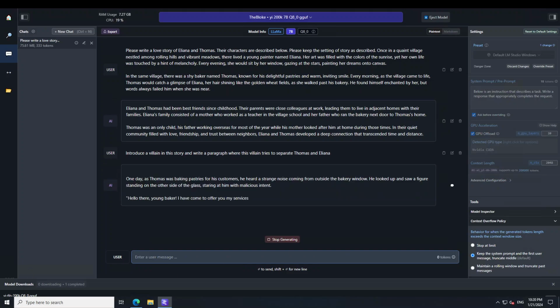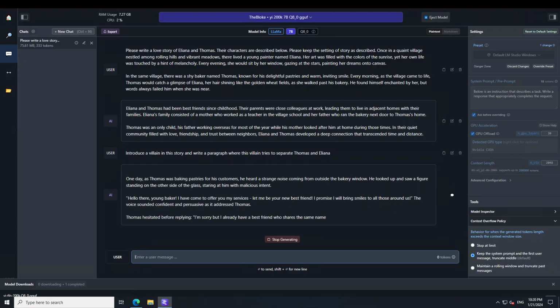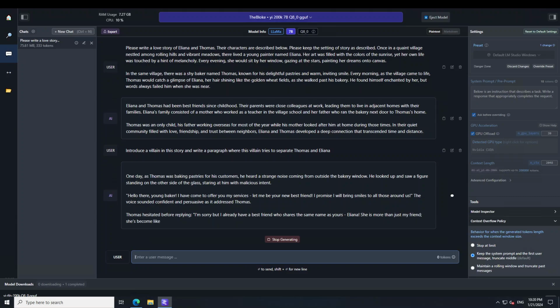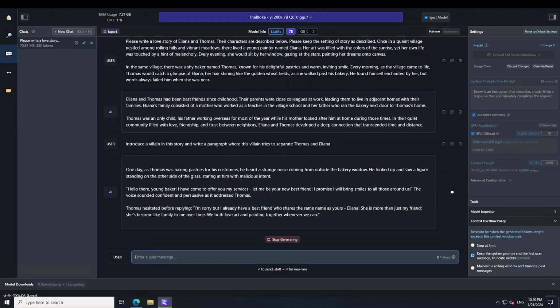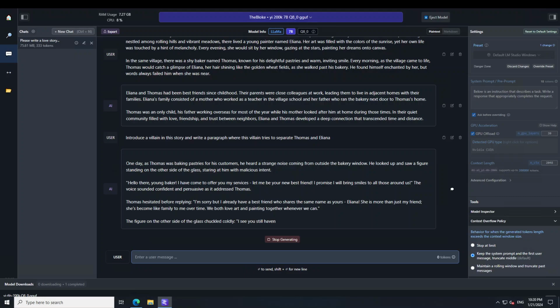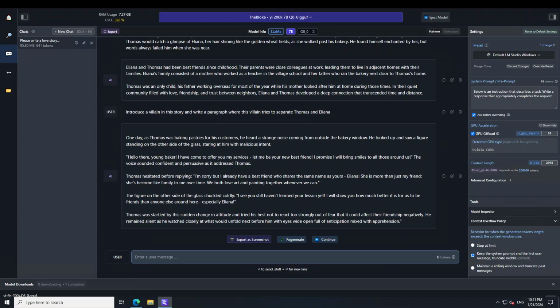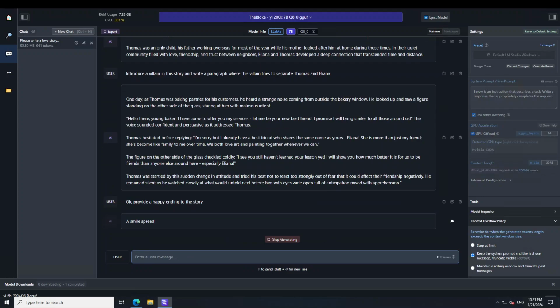So there you go. It has kept the role of Thomas, who was a baker, and then the model is introducing this figure. There you go. And you can see that it is nicely saying that the figure on the other side of the glass chuckled coldly, because that is the character of a villain. And then I'll just ask it, okay, provide a happy ending to the story. There you go.